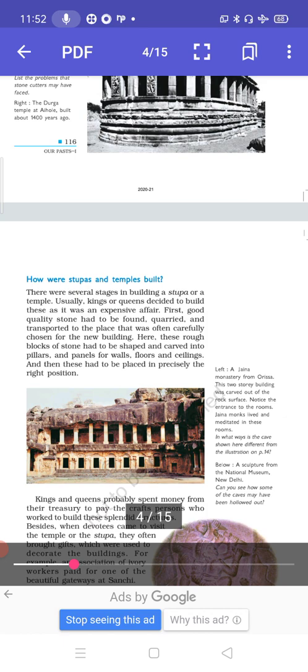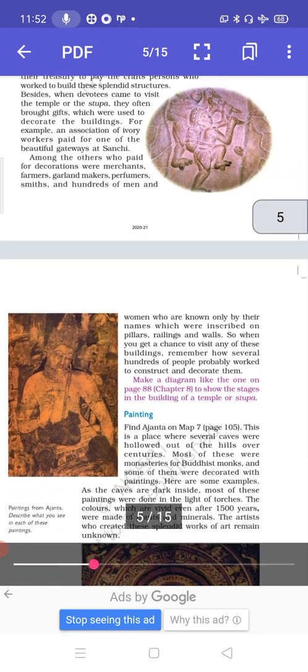The location was decided by the king or the queen, and then post selection of the place, different things were done to build those stupas or temples. We have discussed all these things.